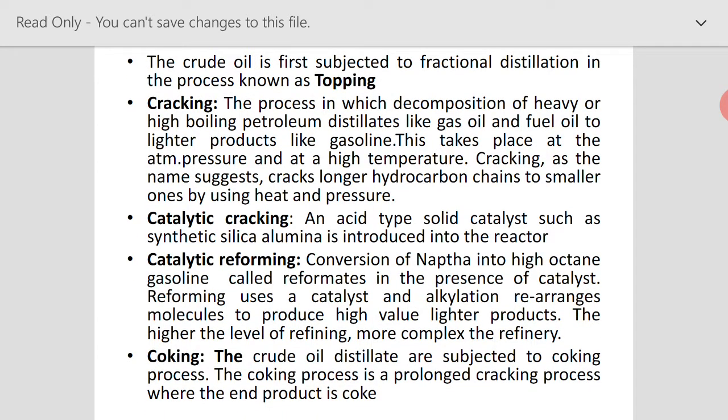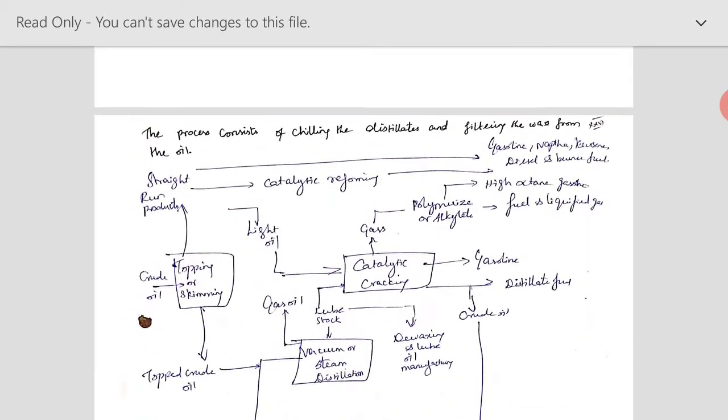And the second one is catalytic cracking. What is that? If this cracking is done in the presence of a catalyst like synthetic silica alumina, then it is said to be a catalytic cracking process. So that is what we have shown in this diagram.